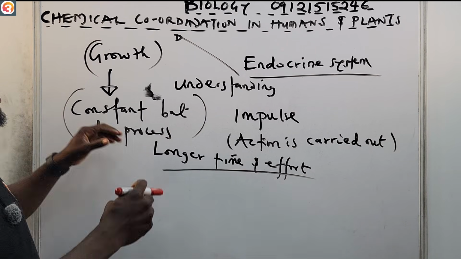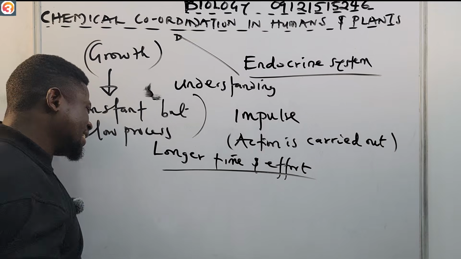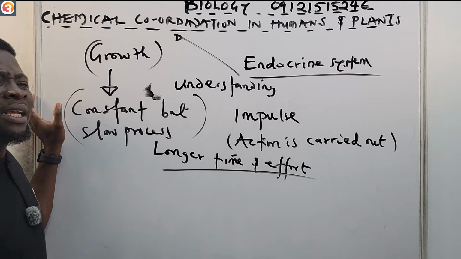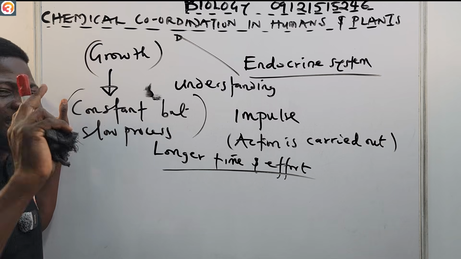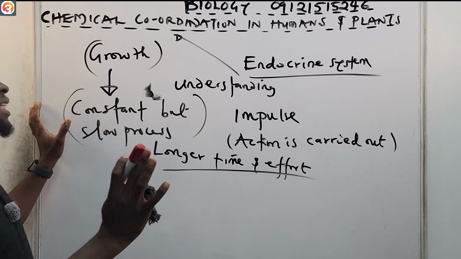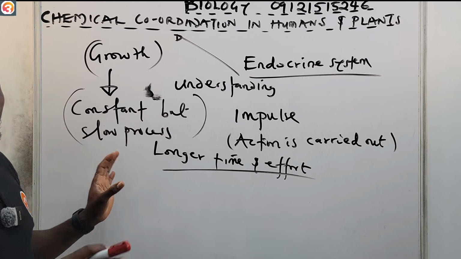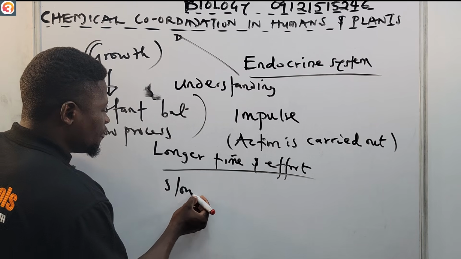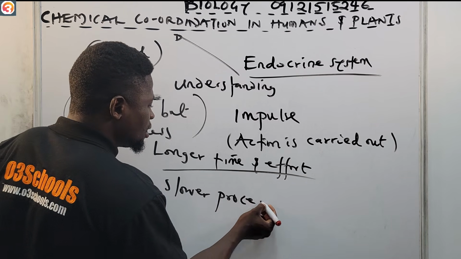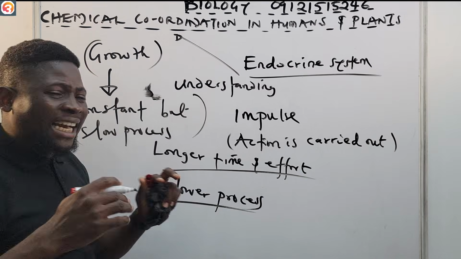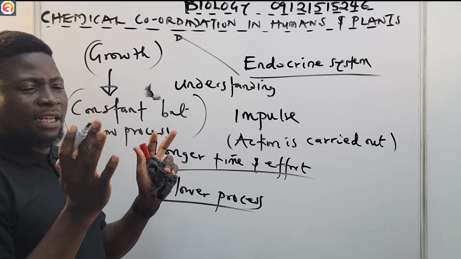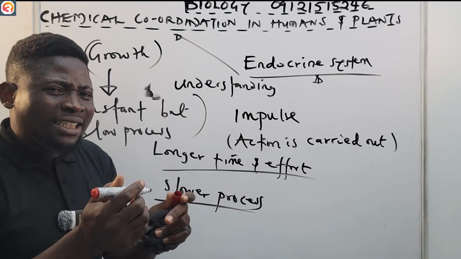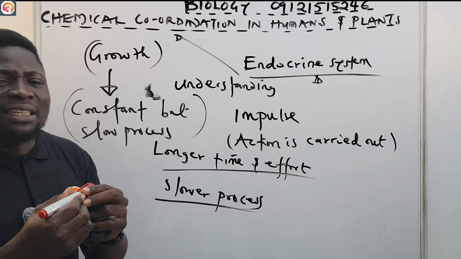So the brain cannot just be sending signals, sending impulses every day for growth. That is why we need a different system that would be in charge of things like this in the body. For slower processes, animals have a different system that is called the endocrine system, which helps to coordinate those kinds of activities.